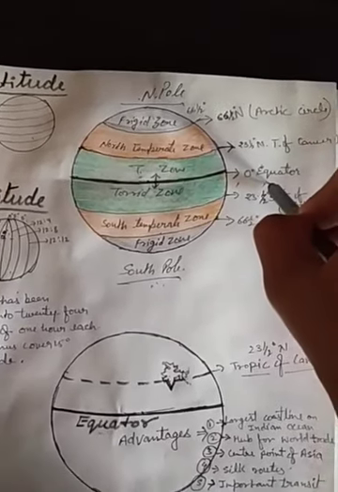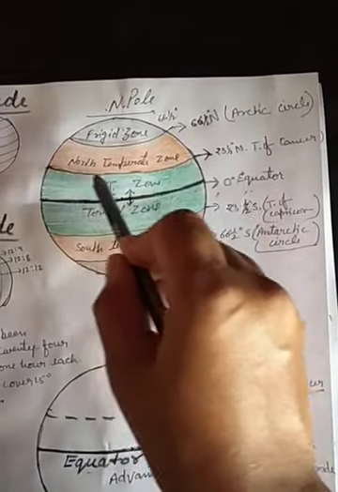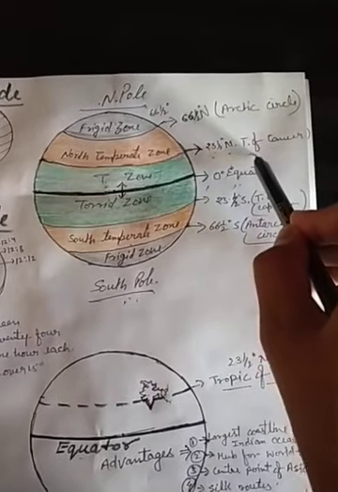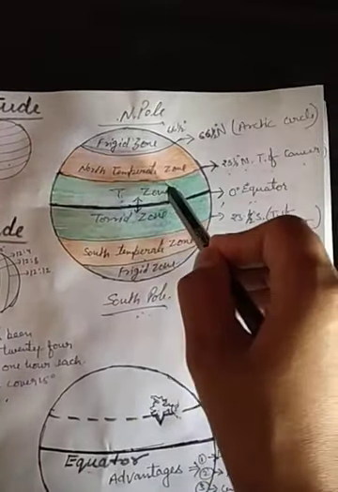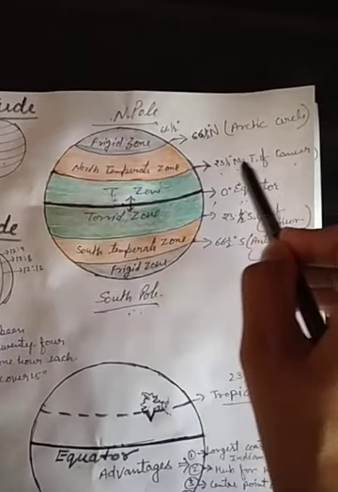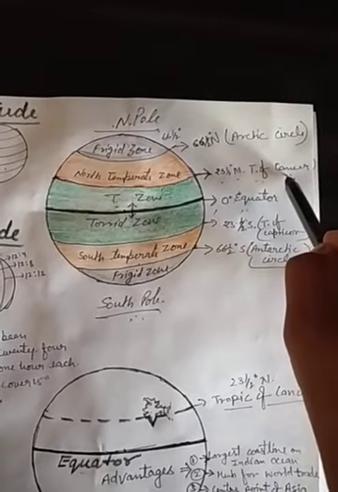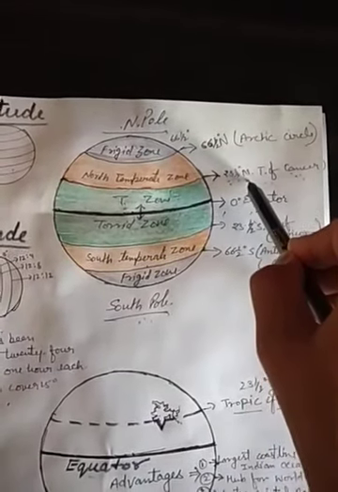Then the second line I have drawn here is 23.5 degree north. This is the Tropic of Cancer. The second important latitude is named the Tropic of Cancer, and it has the value of 23.5 degree north.